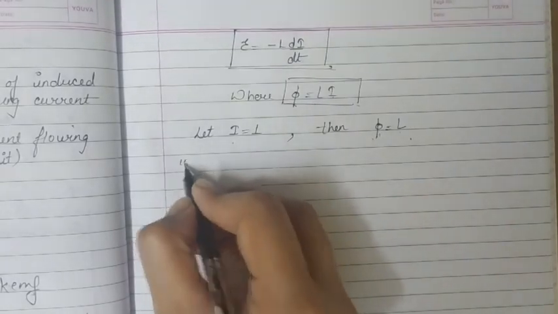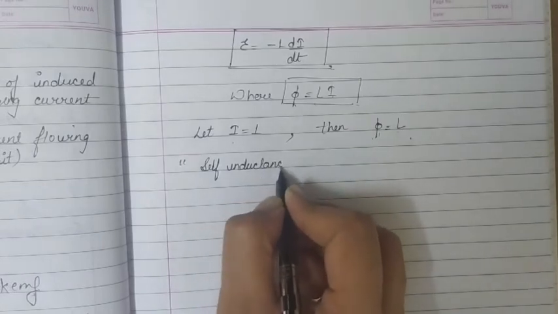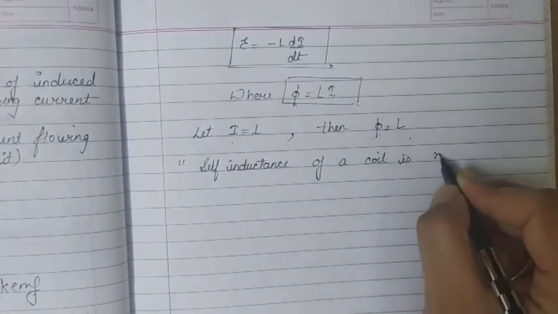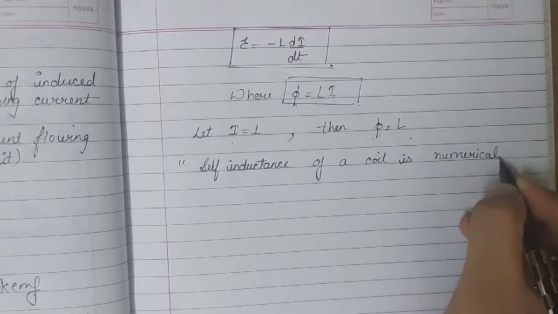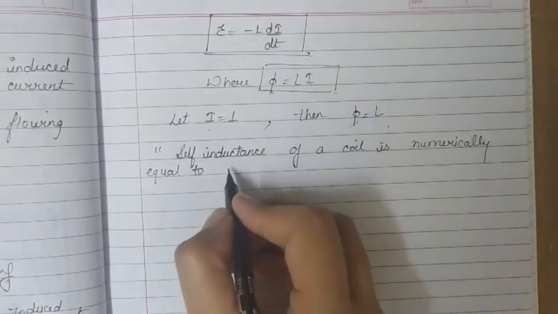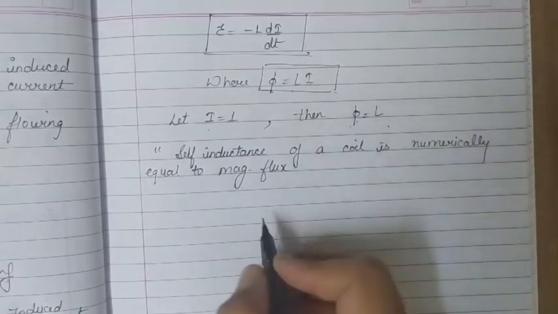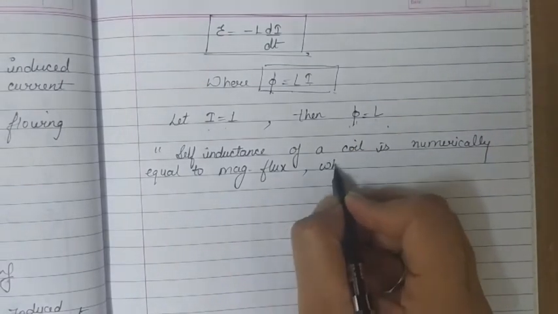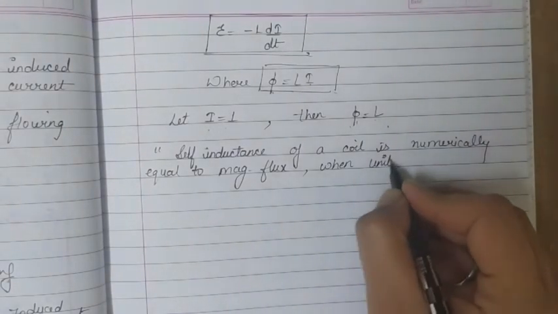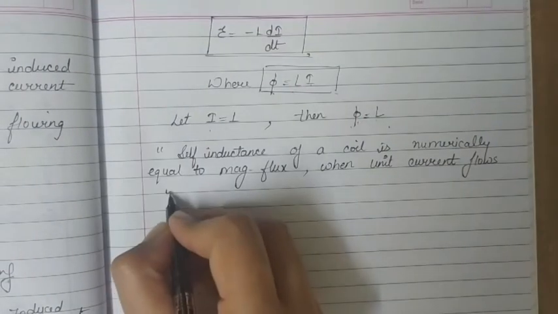We can write it as: self inductance of a coil is numerically equal to the magnetic flux when unit current flows through that coil.